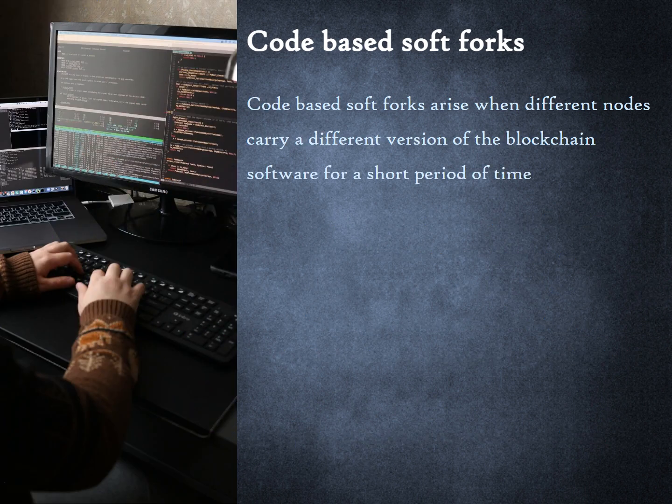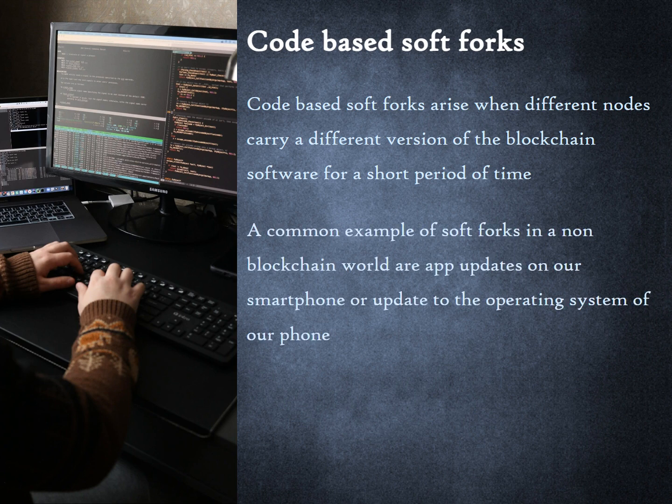Code-based soft forks arise when different nodes carry a different version of the blockchain software for a short period of time. A common example of soft forks in our daily life are app updates on our smartphone or update to the operating system of our phone. Eventually, when using the old version of an app results in loss of functionality, the laggards are forced to upgrade.